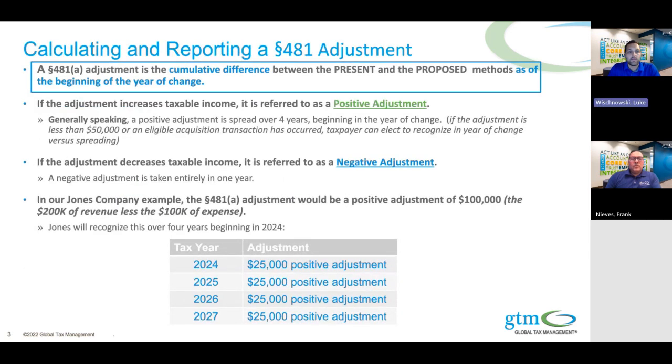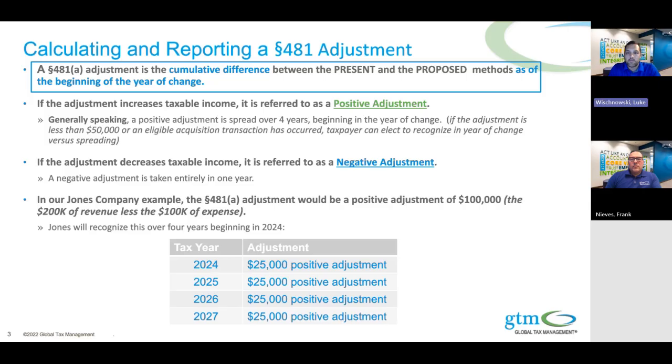A 481A adjustment is the cumulative difference between present and proposed methods as of the beginning of the year of change. If the adjustment increases taxable income, it is referred to as a positive adjustment. Generally speaking, a positive adjustment is spread over 4 years beginning in the year of change.